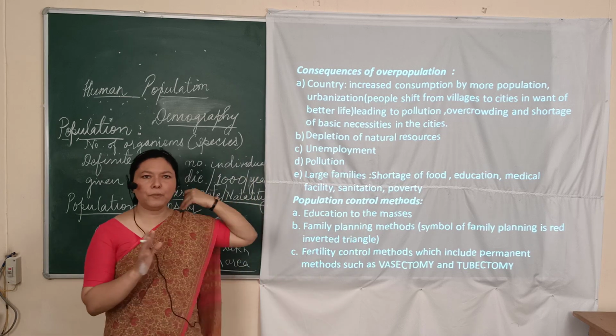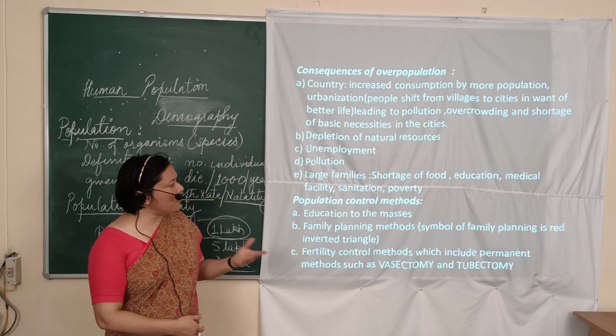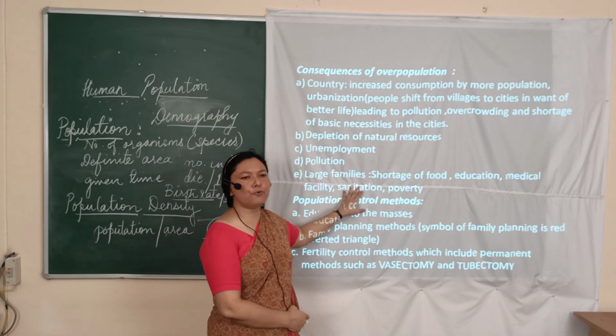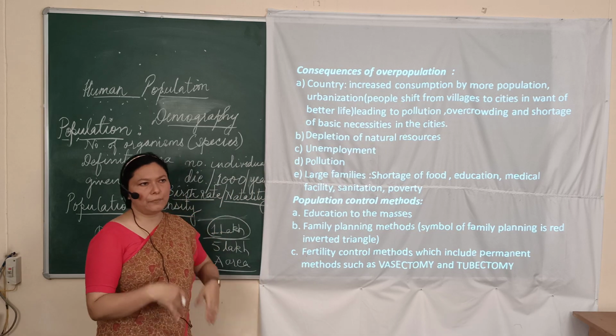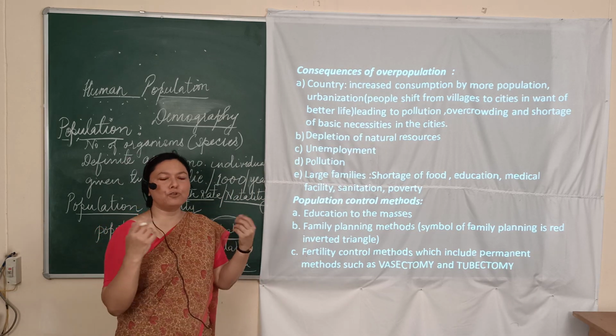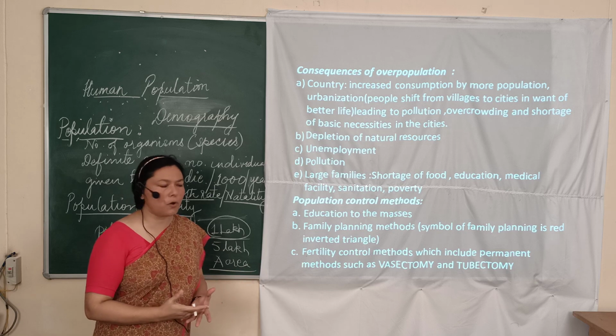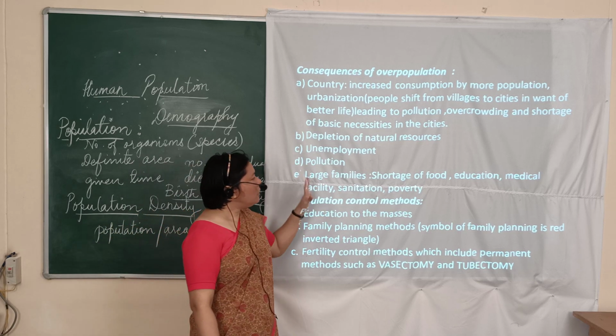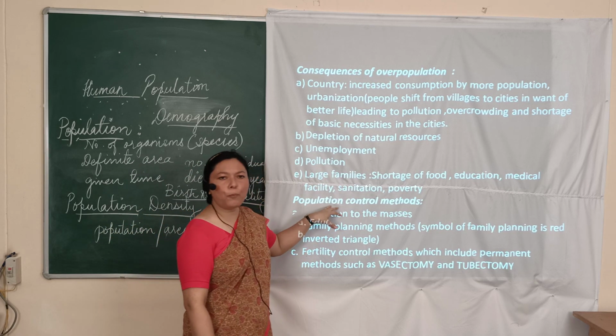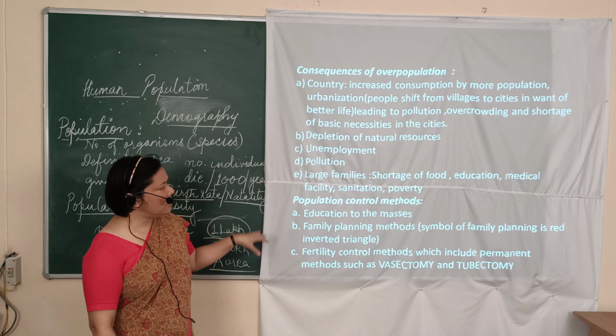Now in a large family, what will be the problem? That I already told you, large families will be due to illiteracy, it can be due to lack of recreation, it can be due to other reasons that we have already talked about. So, what will be the effect of overpopulation on these families?